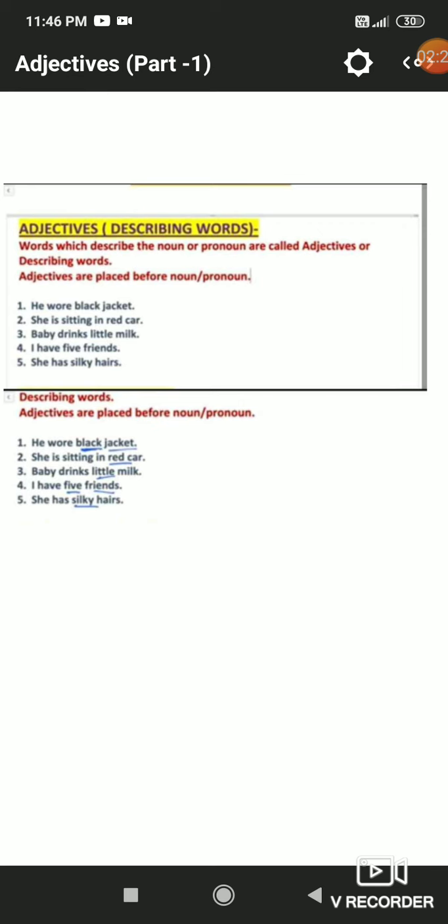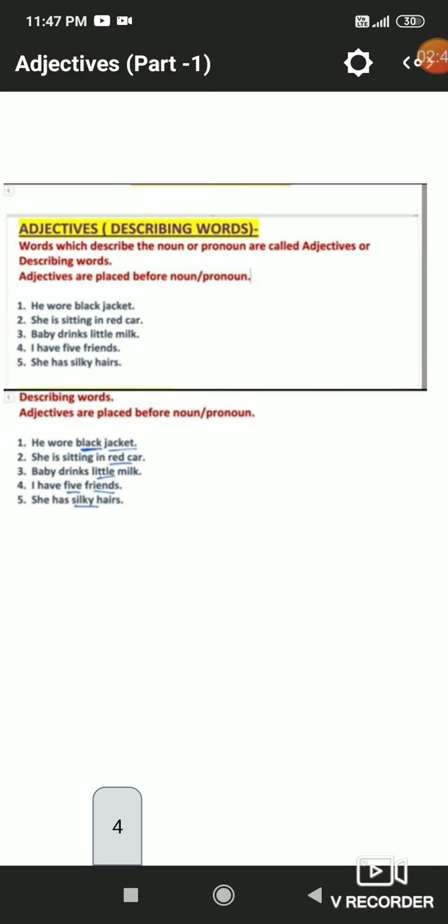Like, he wore a black jacket. Here in this sentence, jacket is a noun and the word black is elaborating something, is giving the quality of the noun jacket. Here the word black is known as an adjective.